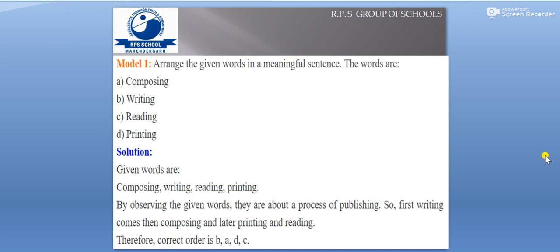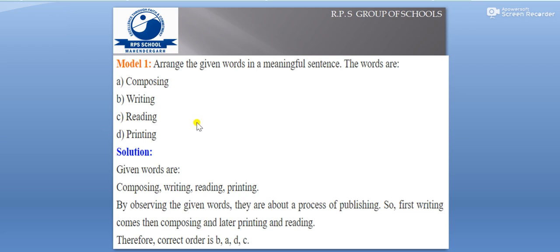Dear students, here we have a very simple question, and it all depends on understanding when finally a thing gets published in a newspaper. What are the steps involved, which comes first and what follows next, that you need to understand. So the question says, arrange the given words in a meaningful sequence. The words are composing, writing, reading and printing. In that order, what should come first?